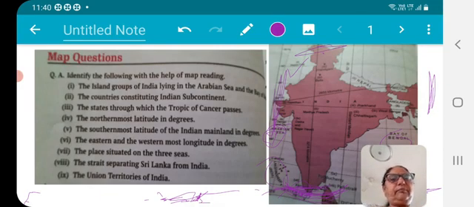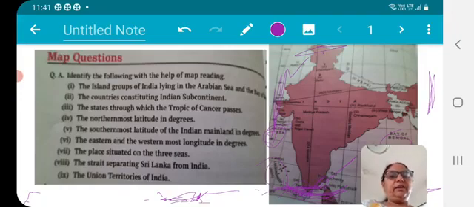Then our question number 8, the strait separating Sri Lanka from India. A strait is a path, this one, right? So this path is known as Palk Strait. It is Palk Strait.